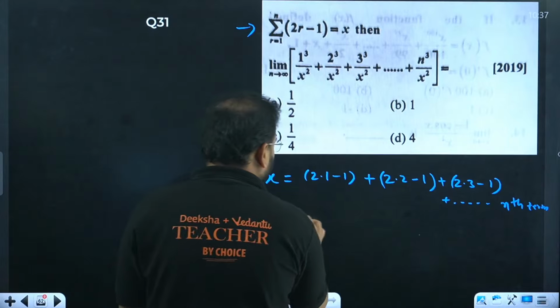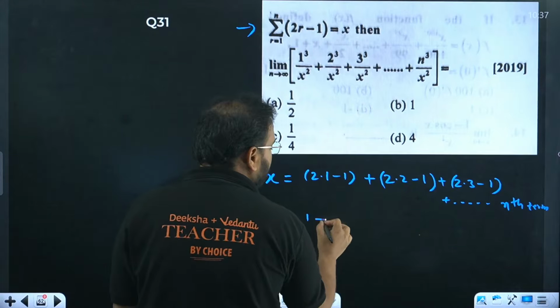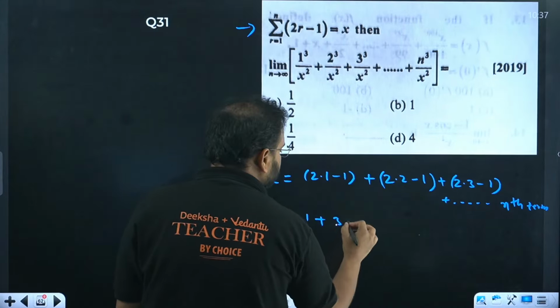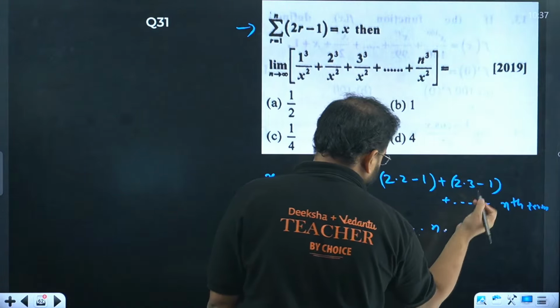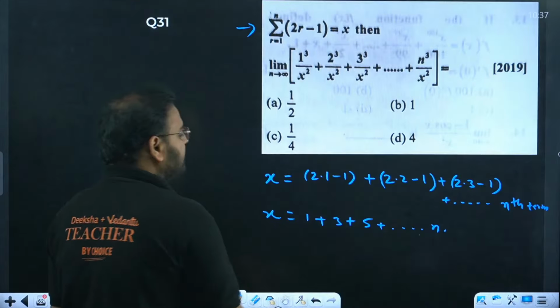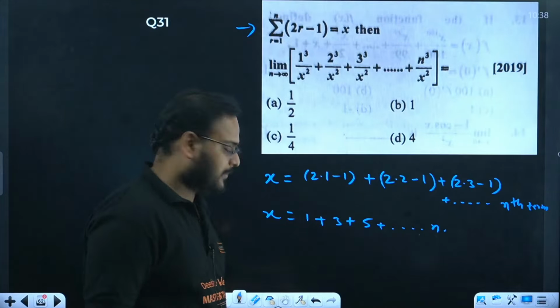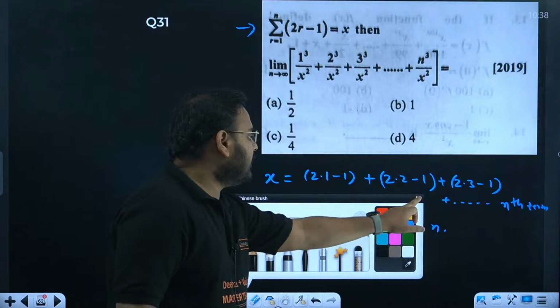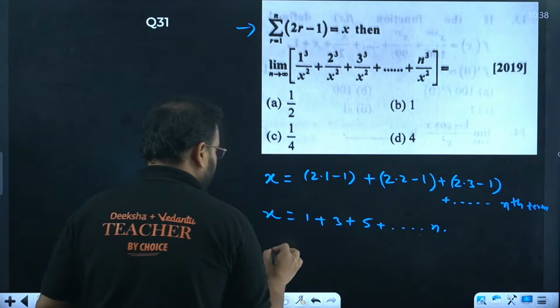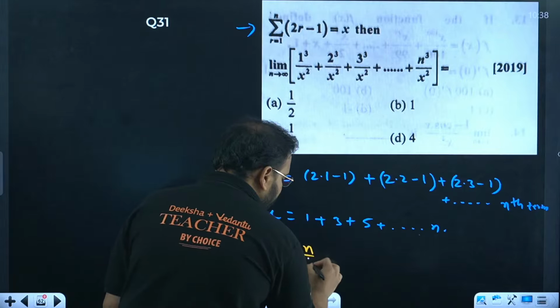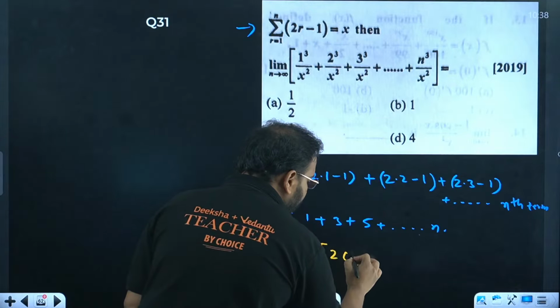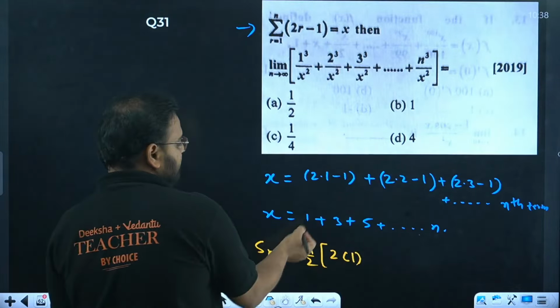Clear? 2 into 1 is 2, 2 minus 1 is 1. 2 into 2 is 4, 4 minus 1 is 3. 2 into 3 is 6 minus 1 is 5. N terms. This is your x. Clearly, we can see that this represents your AP, and we have a result for the sum of n terms of an AP. Sum of n terms of AP is given by n by 2 times twice of A, because we have first term as 1, so twice of A, plus n minus 1 times the common difference, which is going to be what?